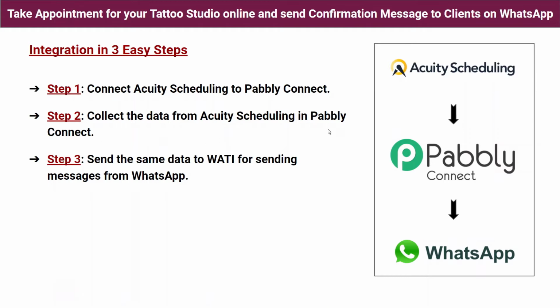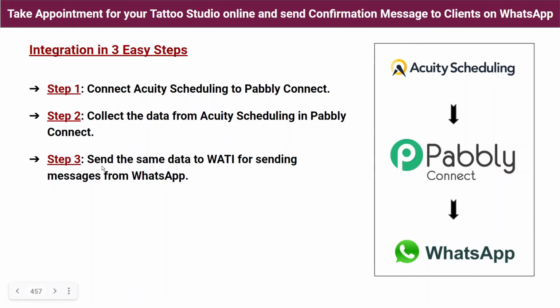Now here, as our account of Acuity Scheduling is connected with Pabbly Connect, the data which we are going to enter, such as any appointment which we are going to schedule in Acuity Scheduling, the details of the same schedule will be captured into Pabbly Connect. It means the data which will be available in my Acuity Scheduling account, the same data is going to get captured into Pabbly Connect. Okay.